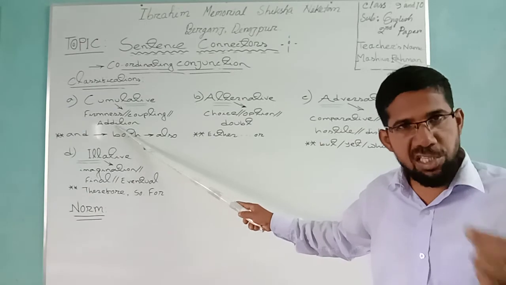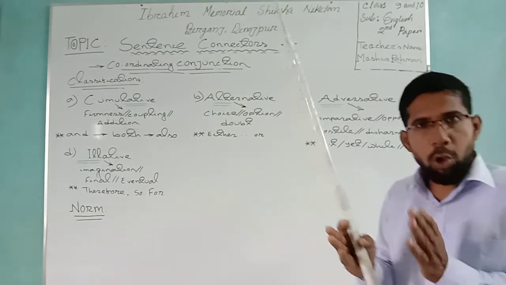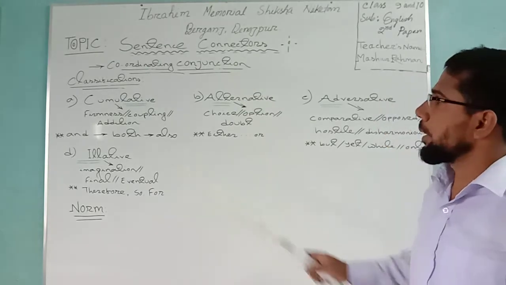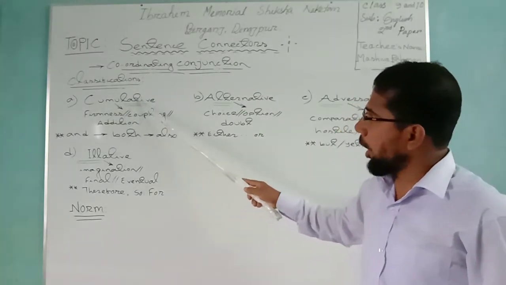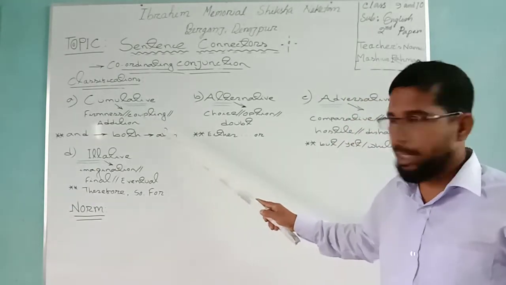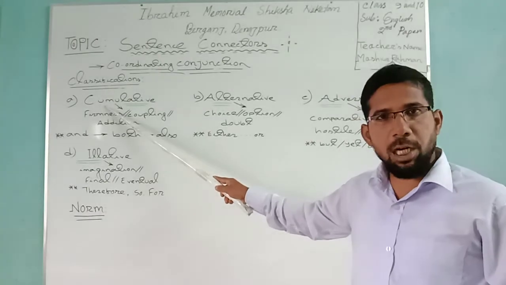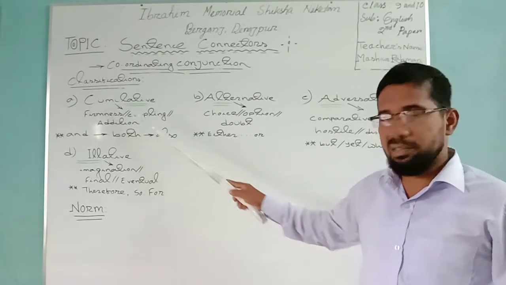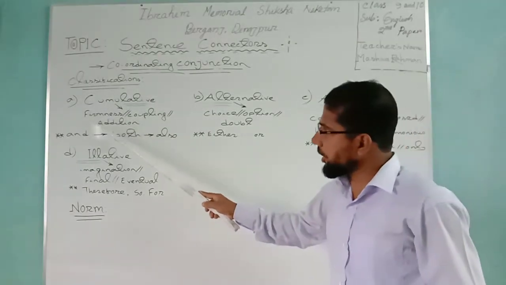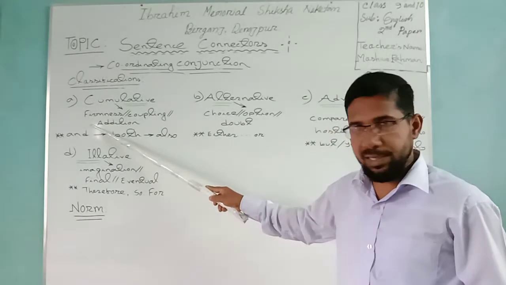You will understand it easily by remembering addition means joining, relation. So the word cumulative has come from the synonyms harness, coupling or addition. Cumulative conjunction is a sort of conjunction that gives relation in the sense of harness.